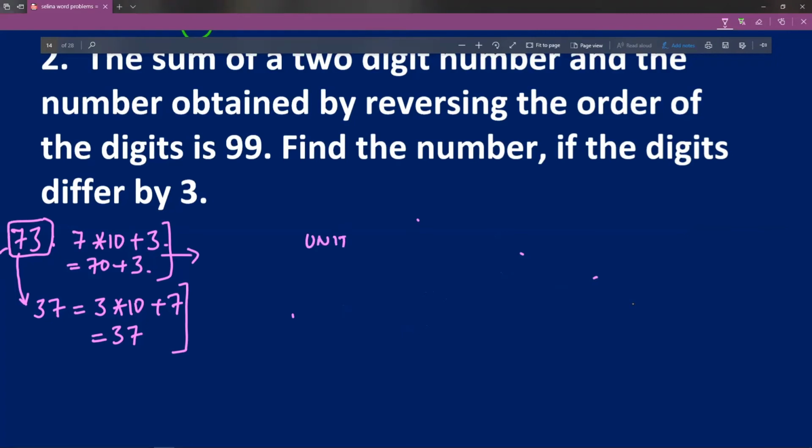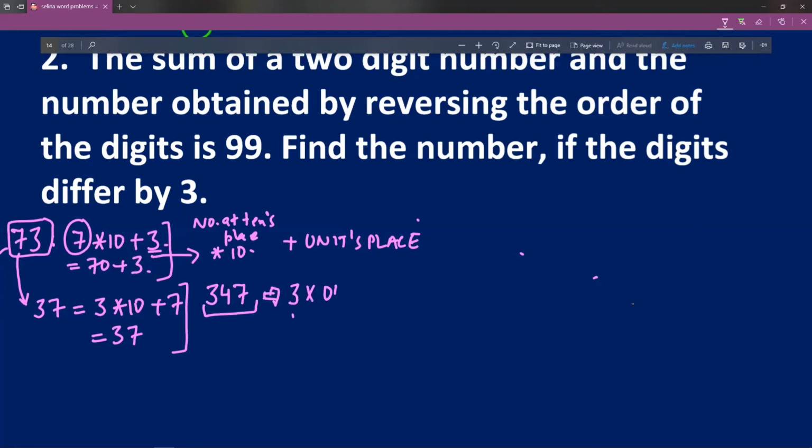If you want a sort of formula, always remember that the units place is as it is. The number at the tens place is multiplied by 10. If I want to take this argument further, if I had a number like 347, I can write this as 3 into 100 plus 4 into 10 plus 7.